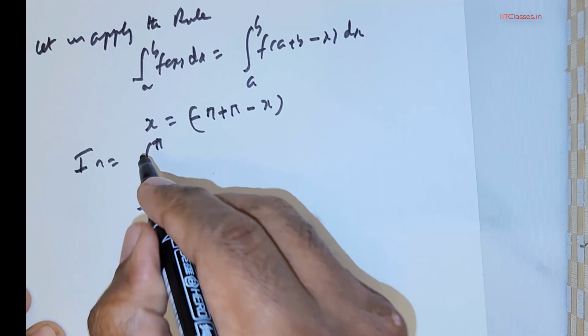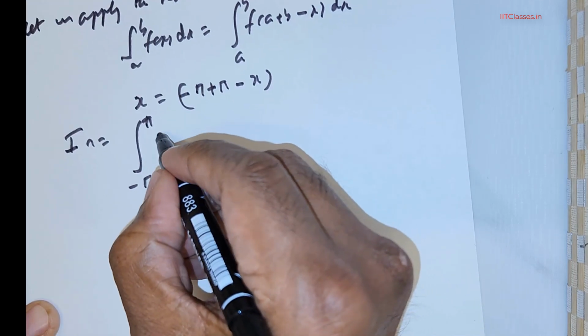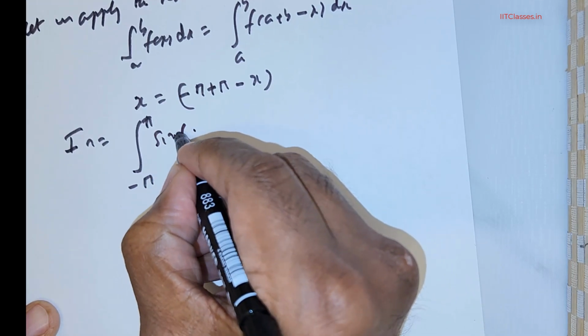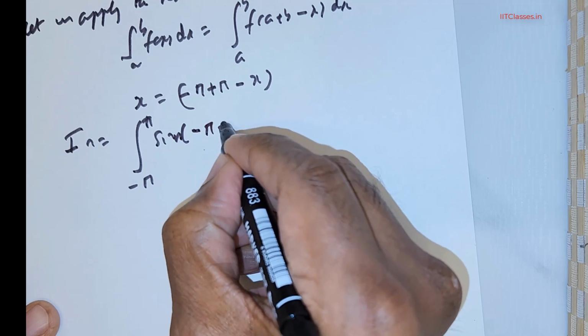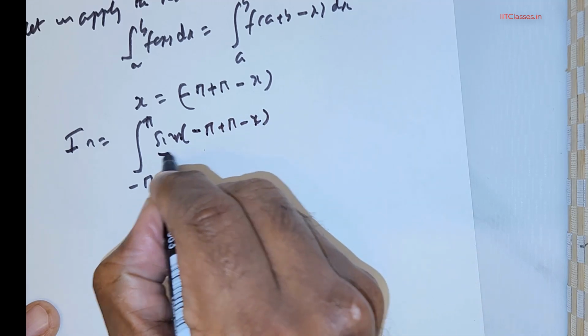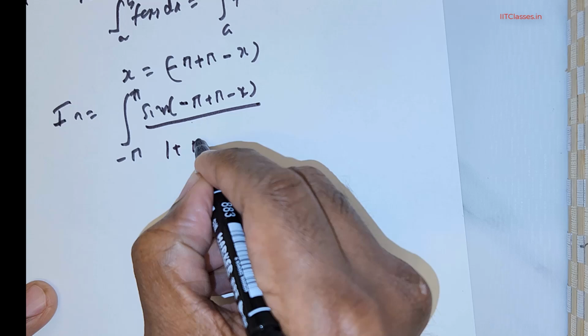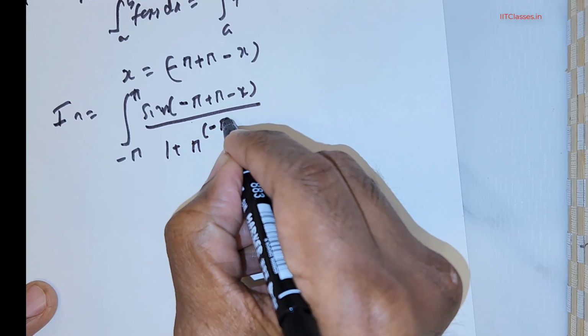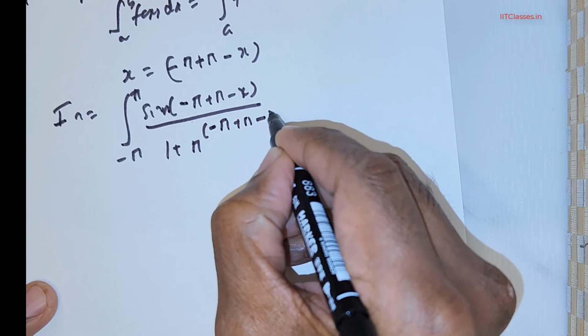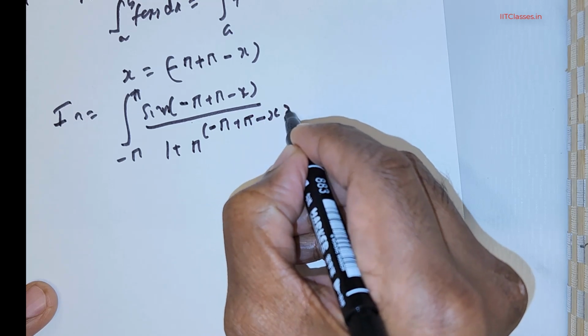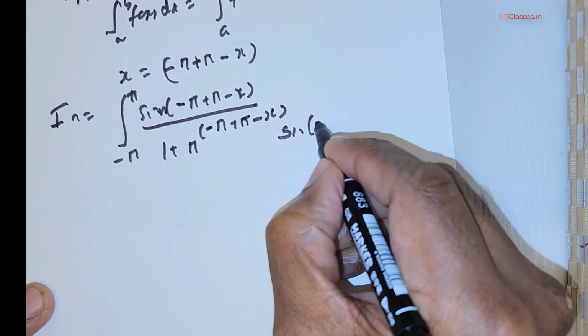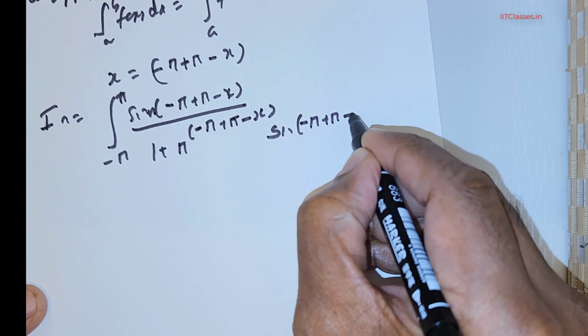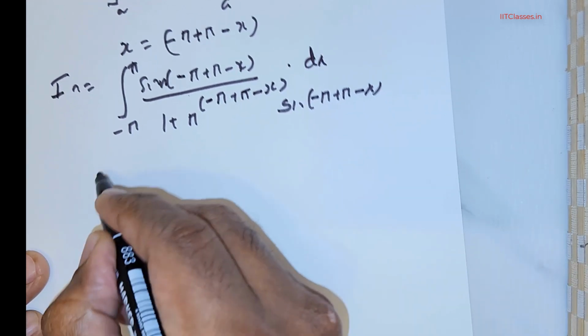I have here sine of n times (negative pi plus pi minus x) over 1 plus pi raised to the power of (negative pi plus pi minus x), times sine of (negative pi plus pi minus x) dx.